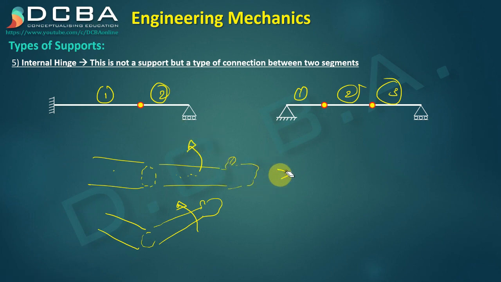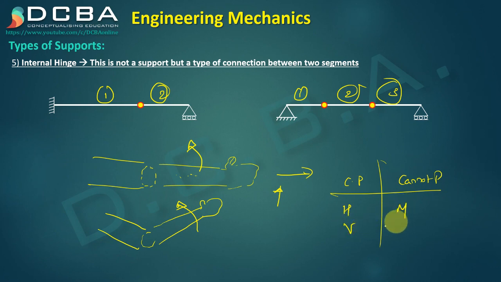No, right? So it can provide you the horizontal reaction as well as a vertical reaction, because if you are trying to put a vertical force, this arm does not get detached from this arm. So it can provide a vertical reaction, it can provide a horizontal reaction, but what it cannot provide is a rotational reaction. So let me just write down what it can provide and what it cannot provide. It can provide horizontal, it can provide vertical, it cannot provide moment.